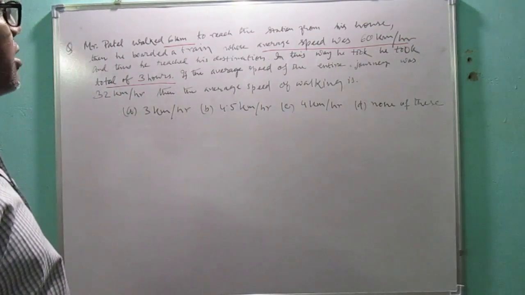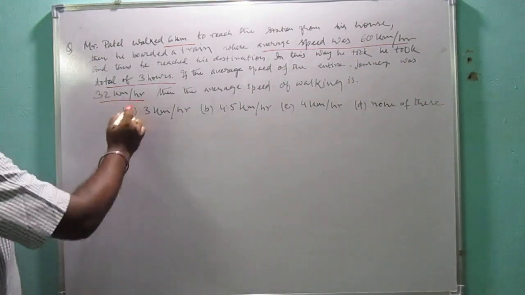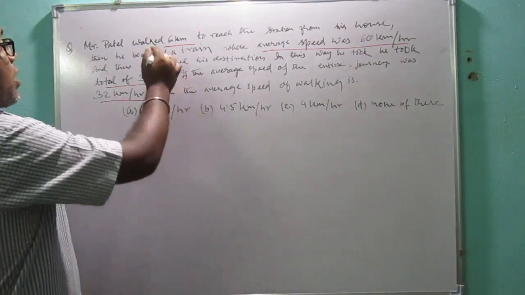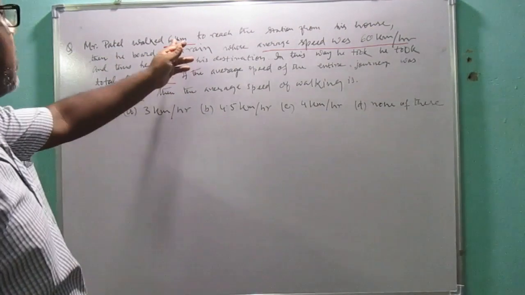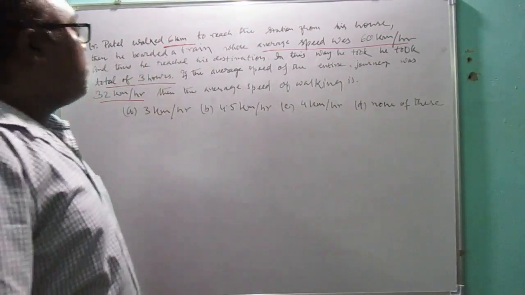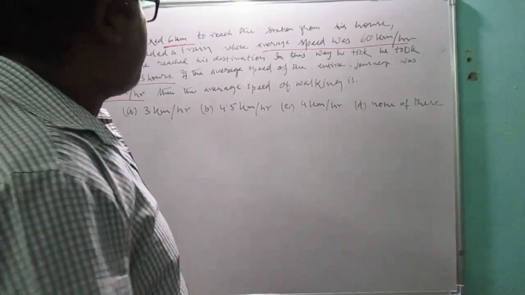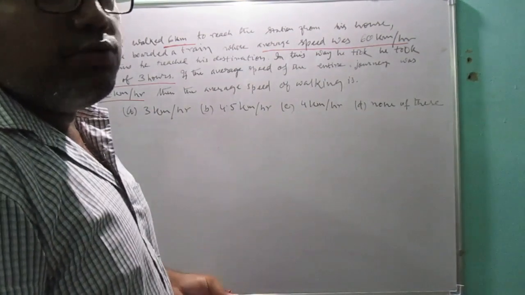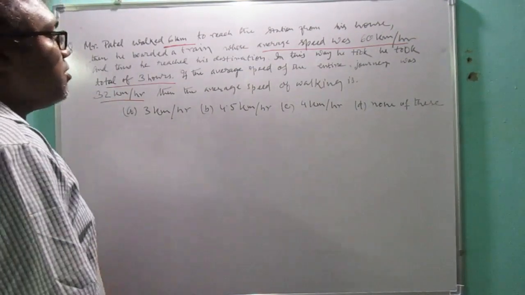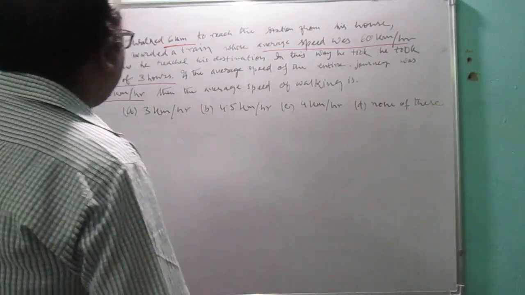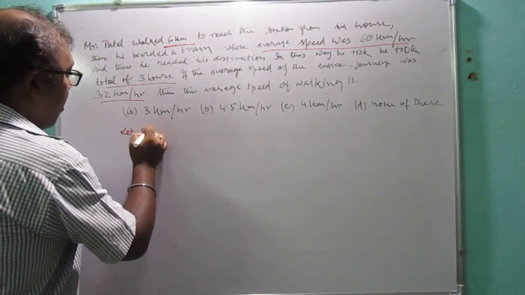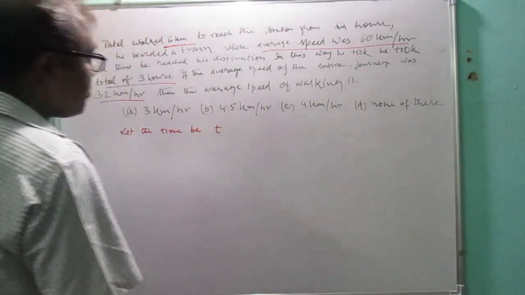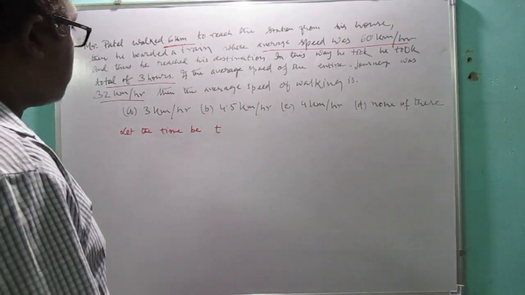If the average speed of the entire journey was 32 km per hour, then we have to find the average speed of the walking. It is given that by walking, Mr. Patel has walked for 60 km, but we don't know for how much time he has walked. So if we can find the time of walking, then we can find the average speed of his walking. Okay, so let the time be t.